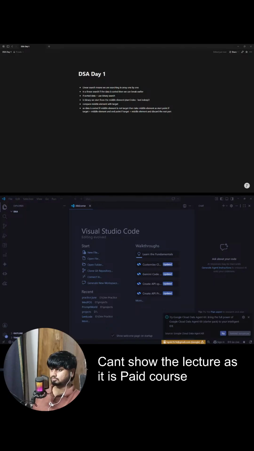No. But can we say, because data is sorted, 60 can only exist in the left hand side, right? So what we can do, we can just discard this entire part. And in that case, the search space is just this single element now. L and R now are both at this 13. L is there at 13. R is also now at 13.